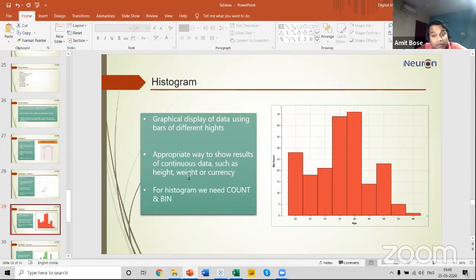Tableau is intelligent enough to create a bin for each of the data or each of the visuals that we are going to use in creating a histogram. Now I might sound a bit confusing. It's obvious, because even when I was learning histogram, even I didn't get some of the things. But if I get a good example for you, it will be easy for you. So let me show you an example of a histogram.